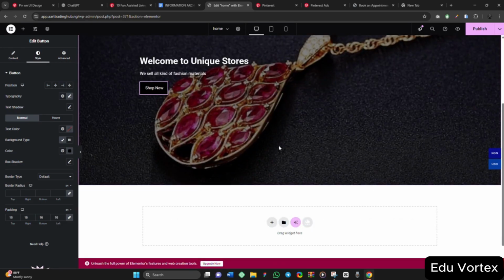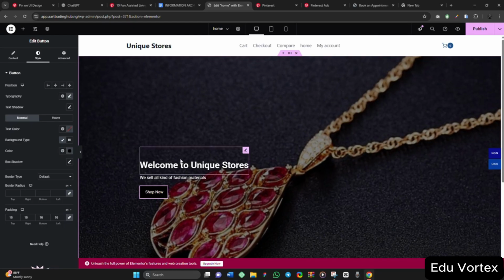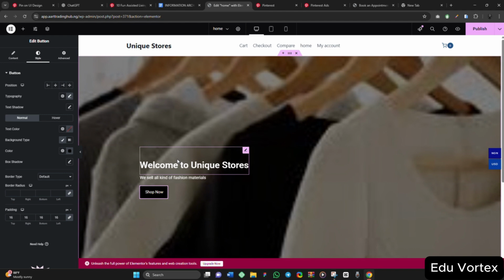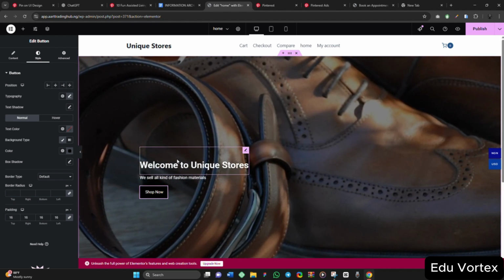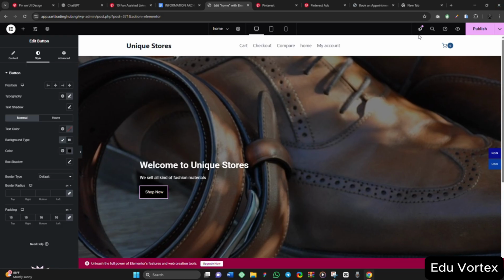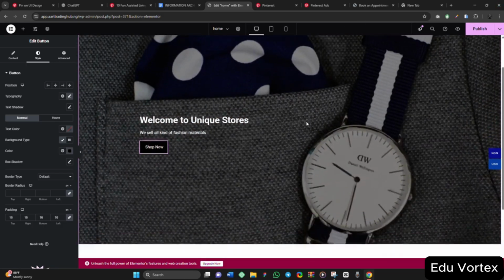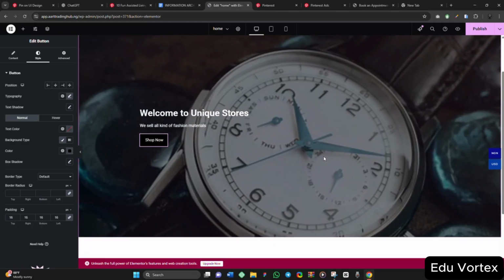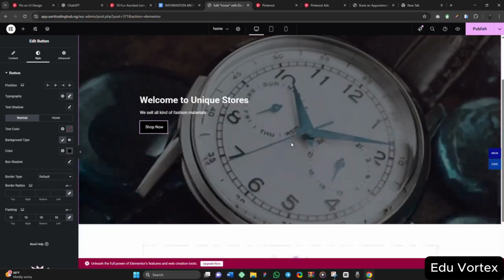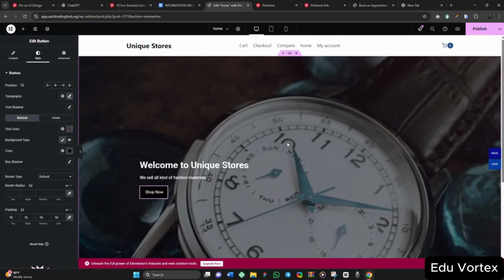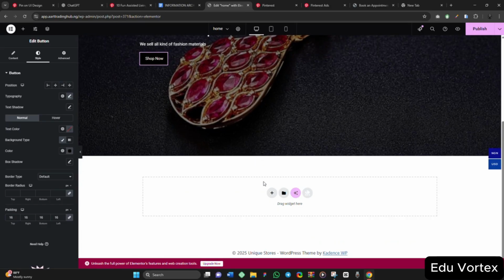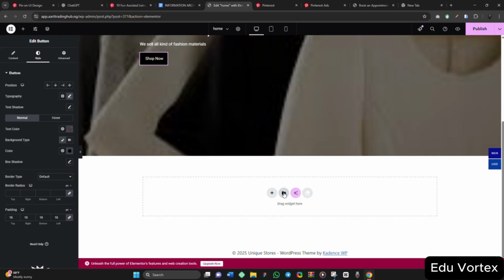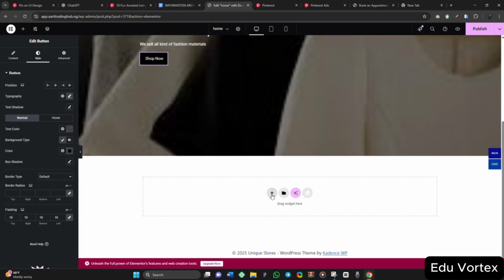So you can have it like this, or better still, because when it comes to an e-commerce website, the landing page is not built like the rest of the landing pages. It can just be a slider that will just be showing the images on that particular store. So for here, I will just do something now.